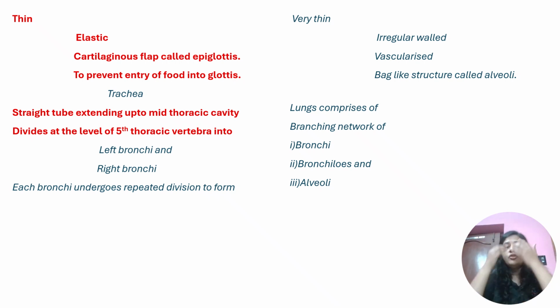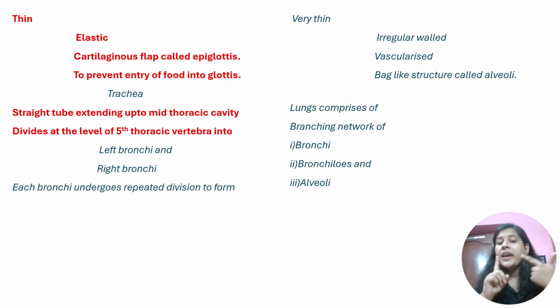How are the bronchioles? That is a question that can come to you. The bronchioles are thin and irregular walled. You have to know they are thin and irregular walled. These bronchioles then divide and form a structure which is referred to as alveoli.